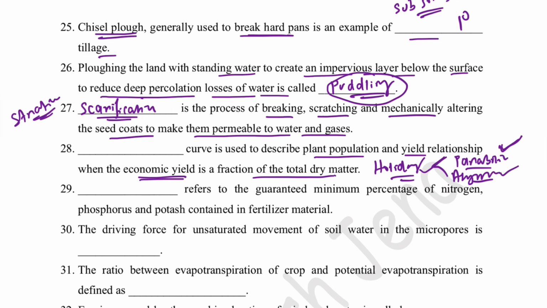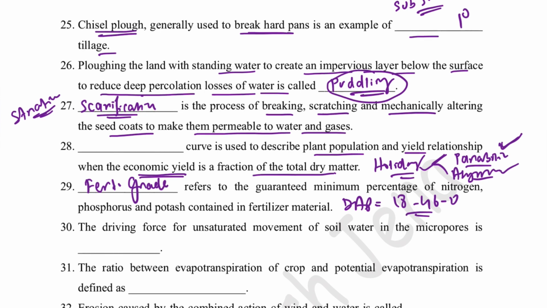Then dash refers to the guaranteed minimum percentage of nitrogen, phosphorus and potassium contained in a fertilizer material, that is called fertilizer grade. So let's say for DAP, what is the fertilizer grade? That is 18-46-0. This is how it is written.